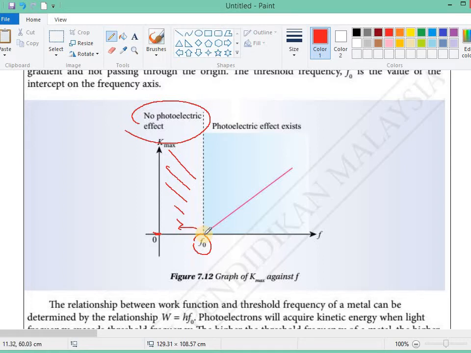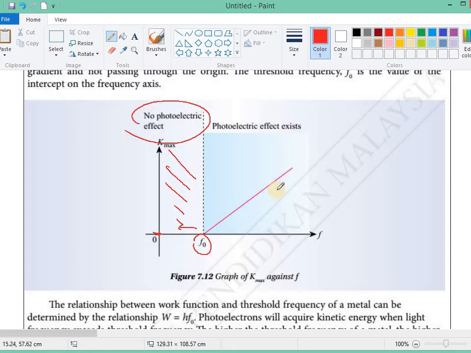The photoelectron will only have kinetic energy when the frequency of the photon is greater than the threshold frequency, so that the photon will have enough energy for the electron to escape the surface, and extra energy that can be converted into kinetic energy of the photoelectron.